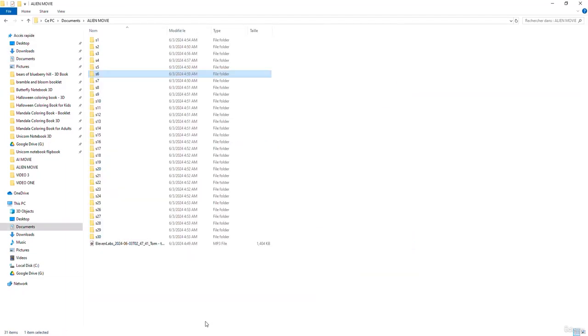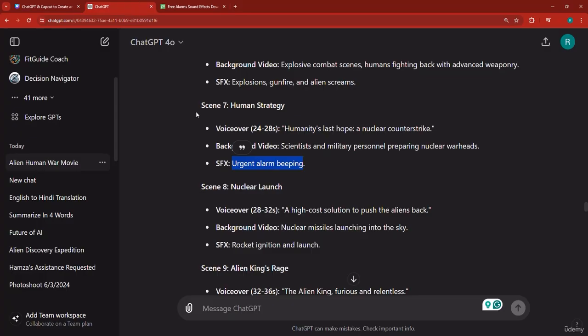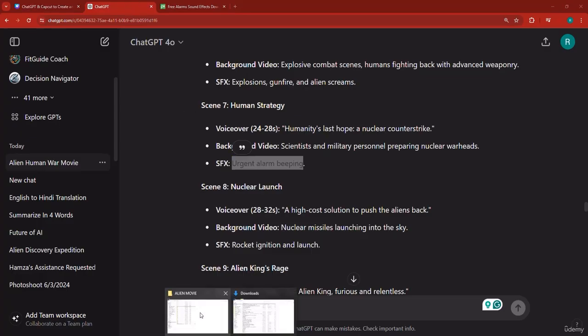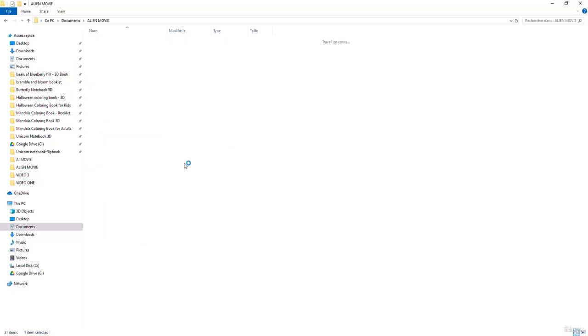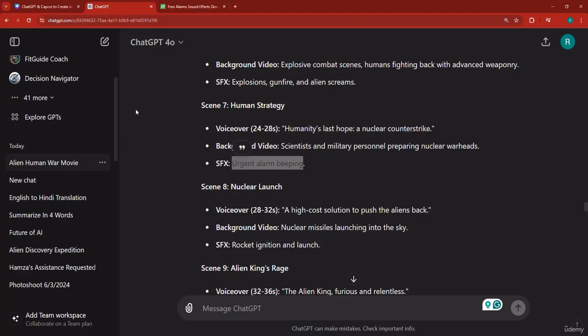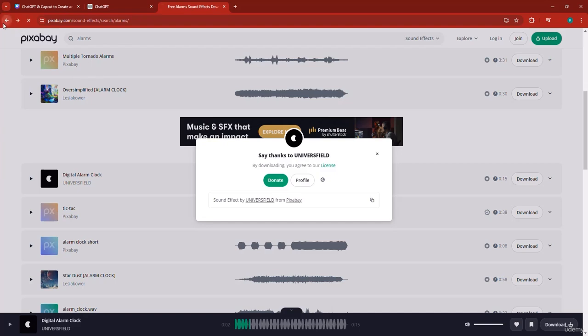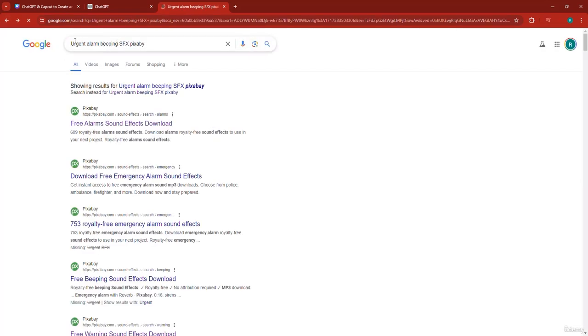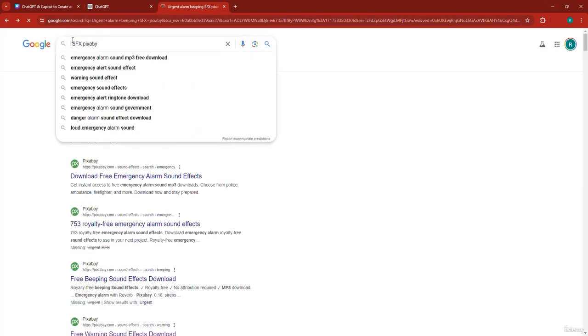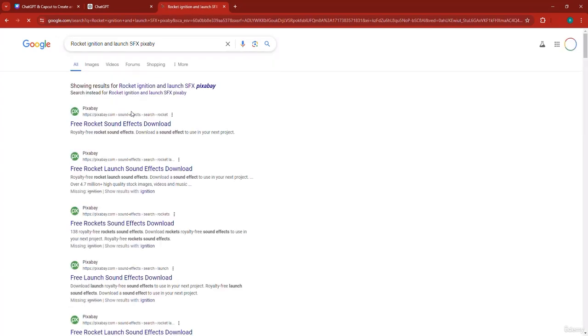Not sure where it is, so I have to go back to ChatGPT to revisit. This is scene number 7. Okay, so let's go back to scene number 7. Place the alarm sound. And then there is another one at scene number 8. Rocket ignition and launch. Yeah. Let's copy this rocket ignition and launch. Go back. And then remove this. Paste this in. Rocket ignition and launch SFX.